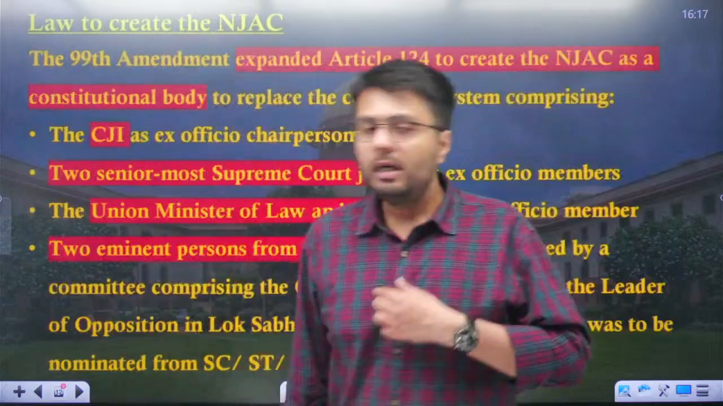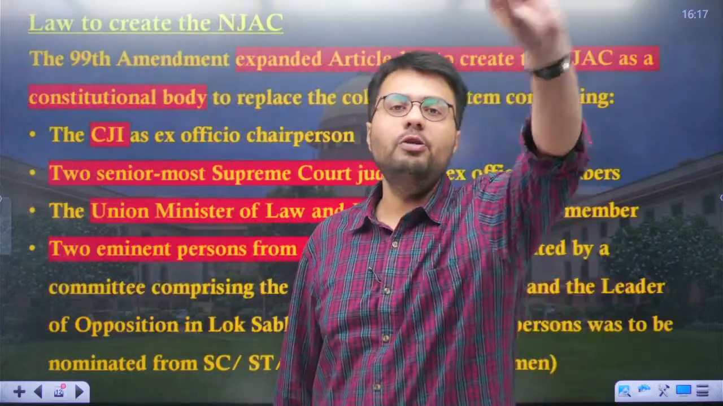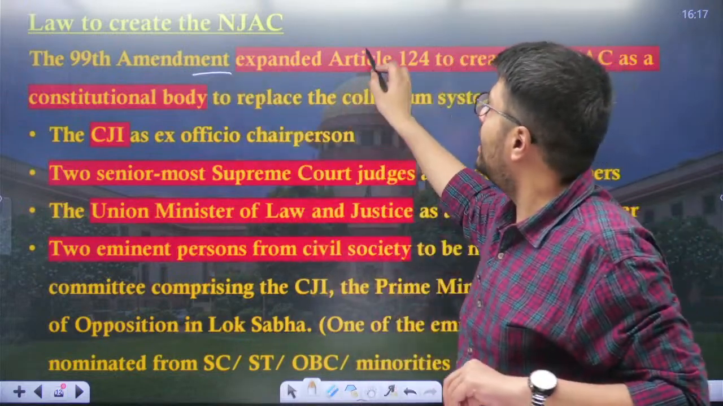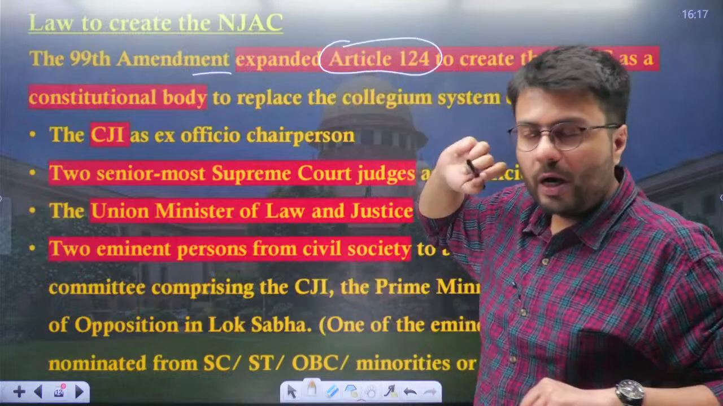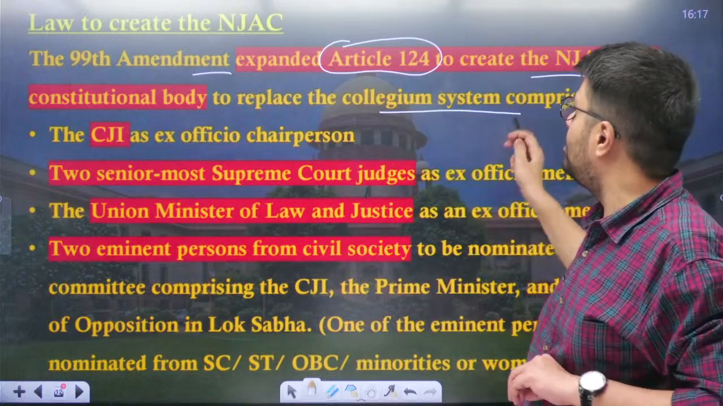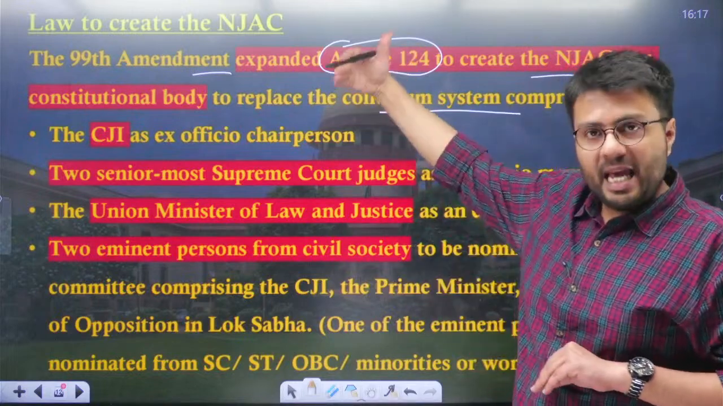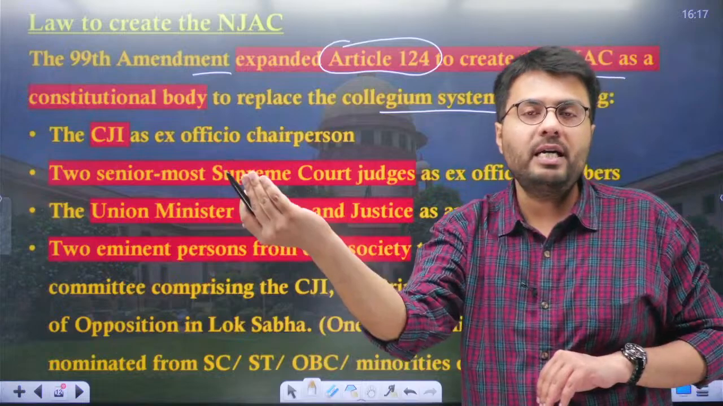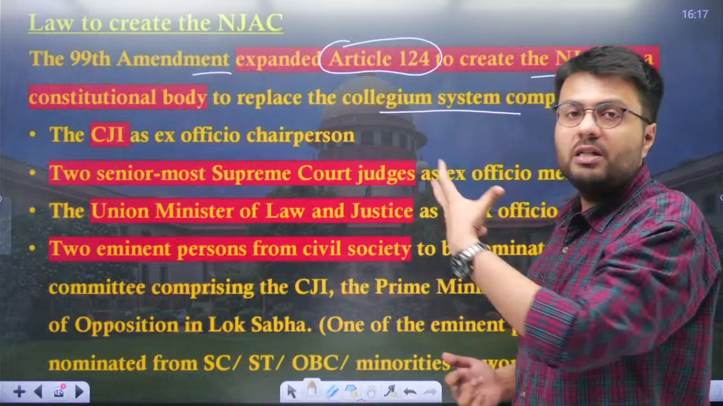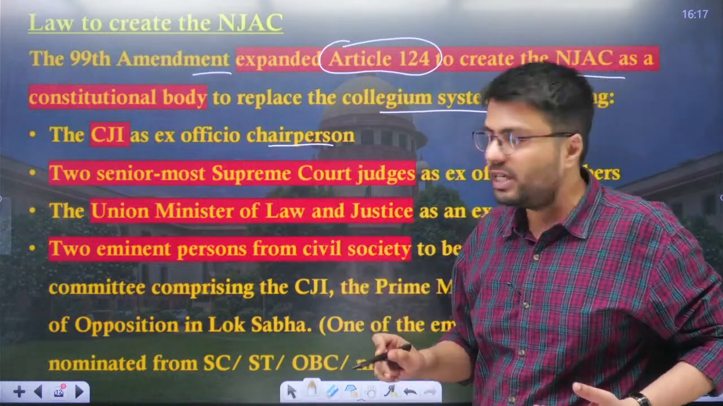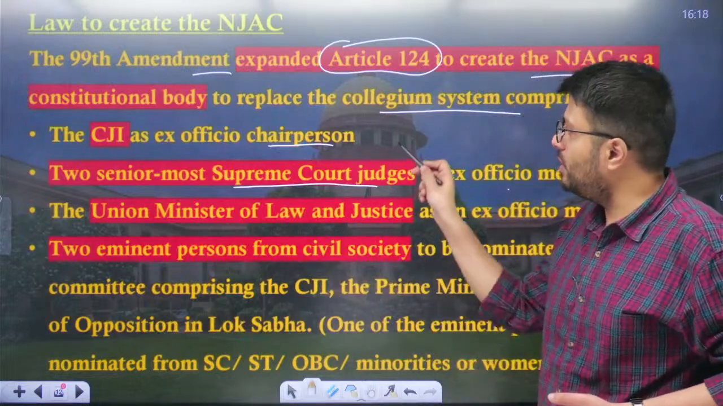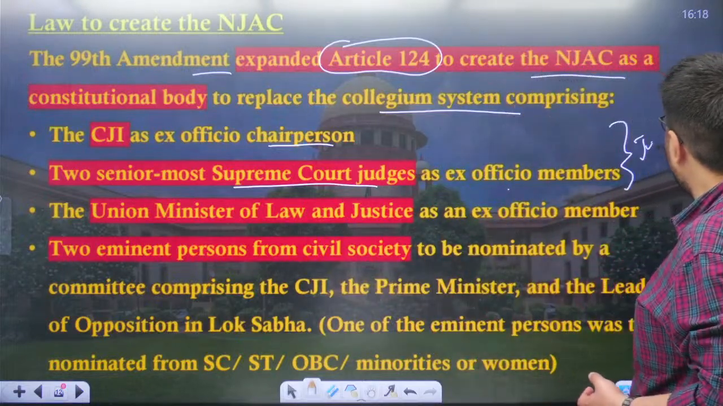Now what happened was that this matter reached the Supreme Court of India. This 99th Constitutional Amendment Act expanded the ambit of Article 124 to create a constitutional body known as NJAC, which eventually replaced the collegium system. Now this NJAC will decide who to appoint as judges of the Supreme Court and High Courts, and it will comprise the Chief Justice of India, who will act as the chairperson of NJAC, and two senior most judges of the Supreme Court as ex officio members. So these three are the representatives of the judiciary.